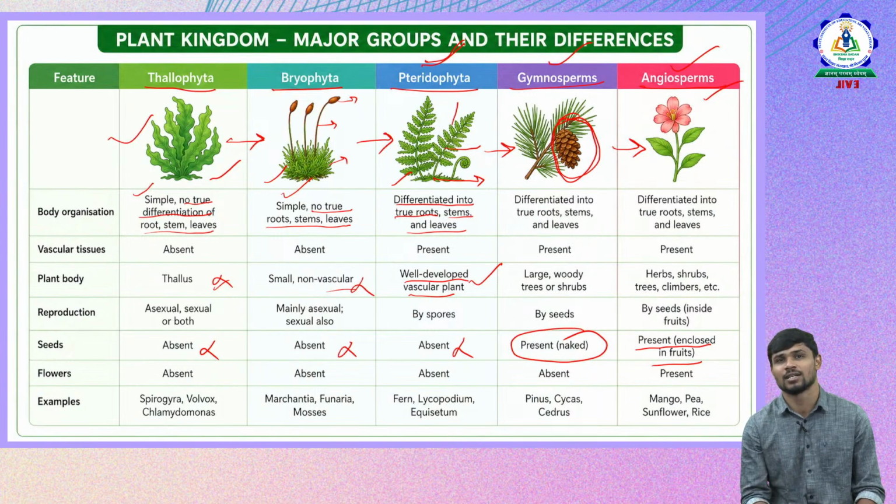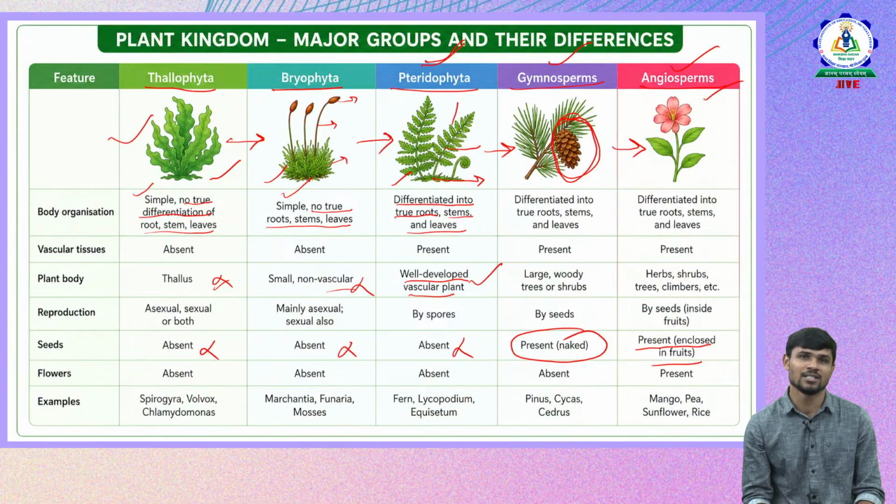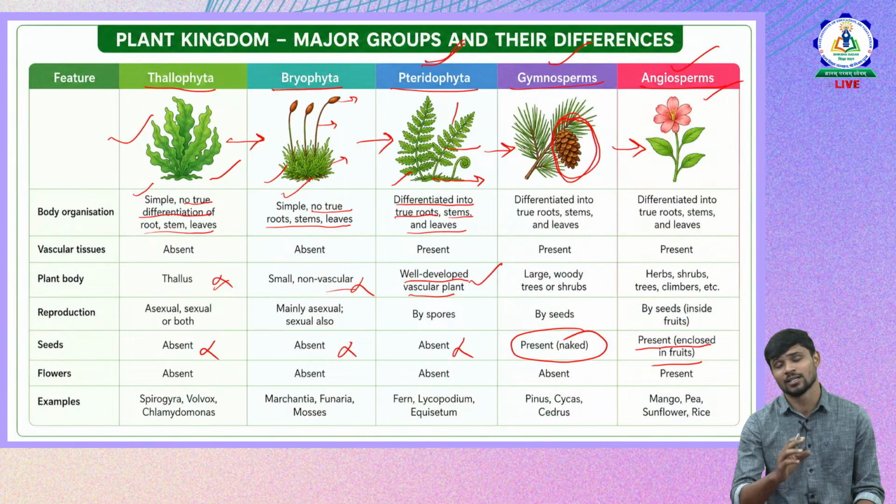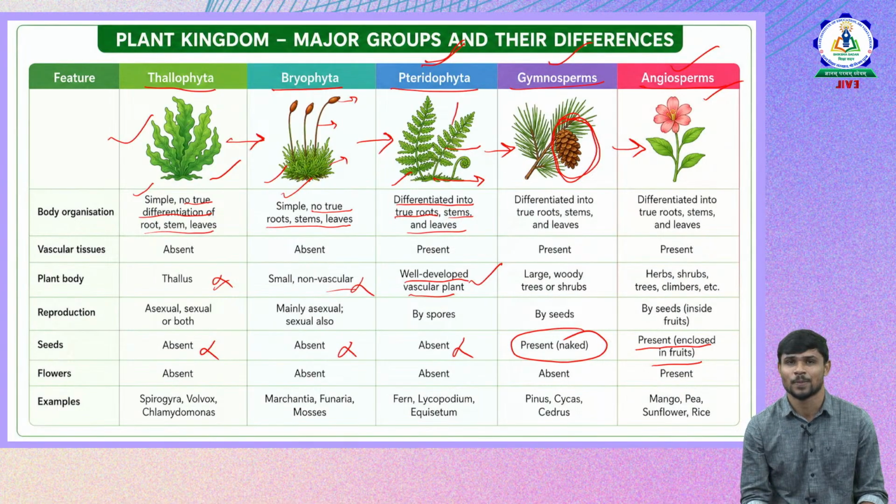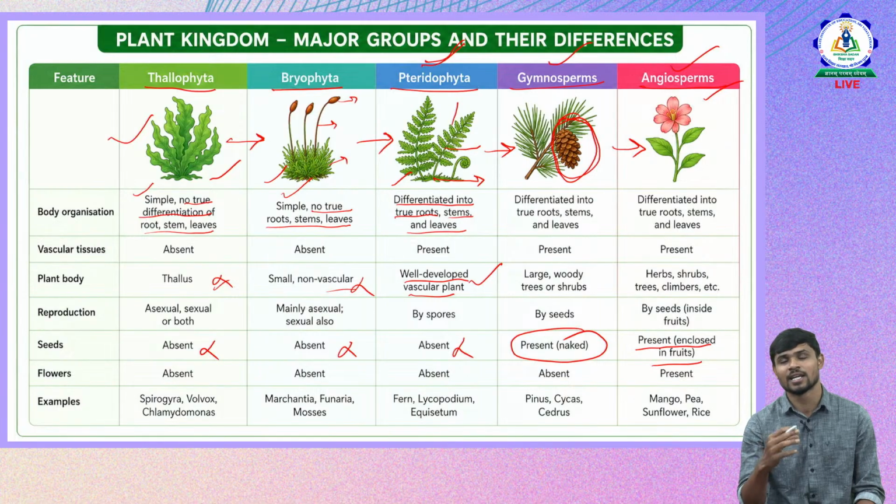The next advanced level is the Gymnosperms. So Gymnosperms also have vascular bundles. Since they are more advanced than Pteridophyta, they also have all the complete differentiated plant parts, and more than Pteridophyta, they have seeds. They are not flower bearing plants. They have seeds, but seeds are naked in nature. Naked means they can be seen directly. Okay, they are visible directly to the eye. They are not covered by any fruit.